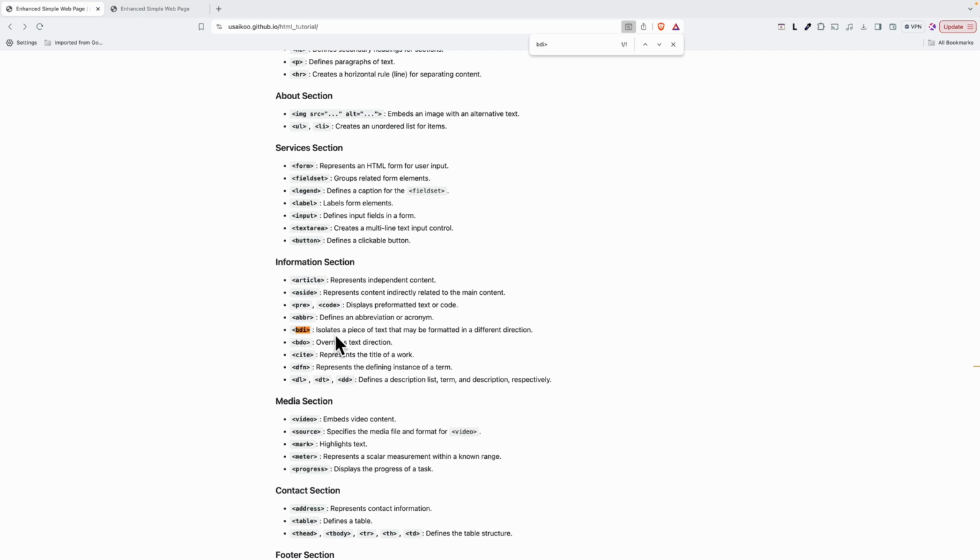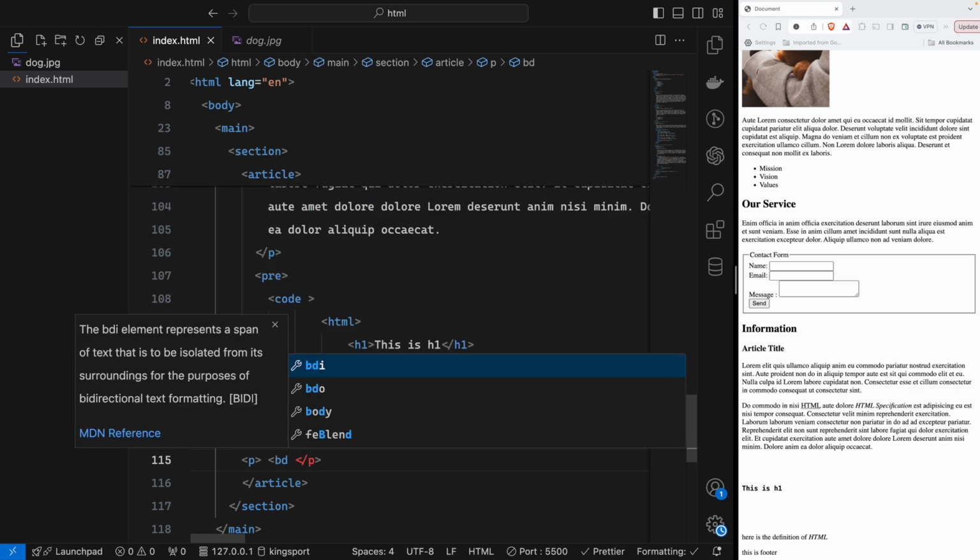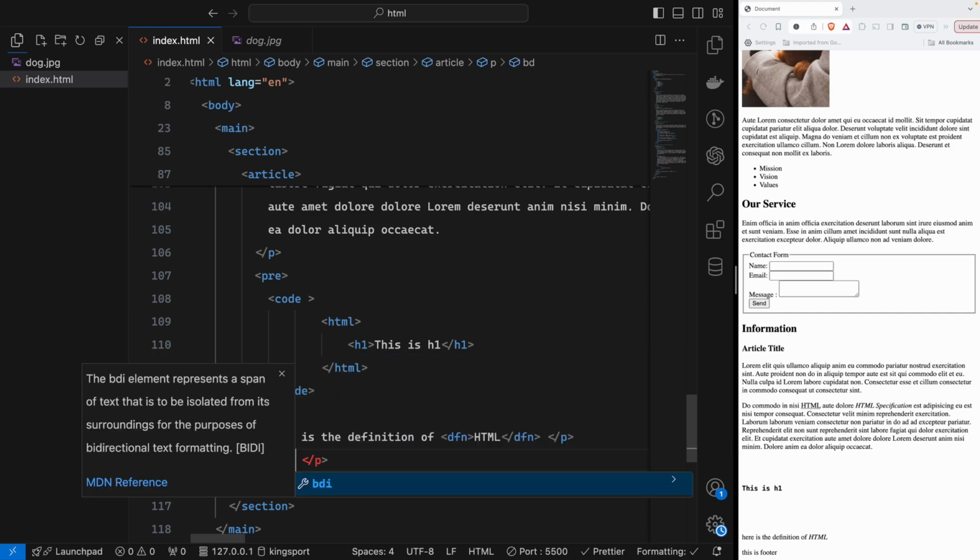Okay, so that being said, we will write the BDI inside the P, and then I will create another BDI tag. That BDI is called bidirectional text formatting. This is the long form, bidirectional text formatting, BDI.